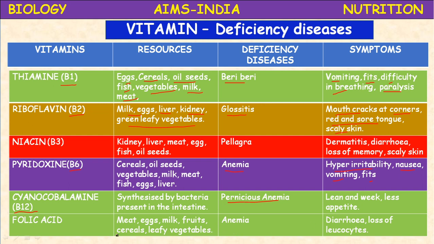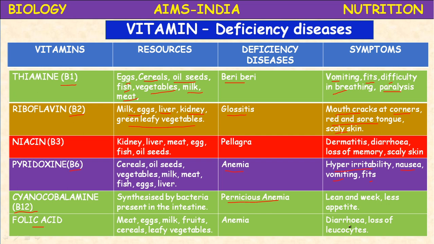Okay, next, folic acid, vitamin B. It is present in meat, eggs, milk, fruits, cereals, and leafy vegetables. Its deficiency also leads to anemia, loss of leukocytes, so the WBC count is reduced. Diarrhea, actually the term diarrhea represents loose watery motions and vomitings.